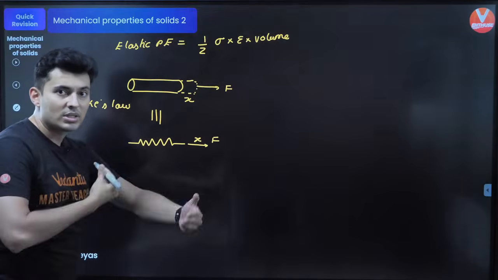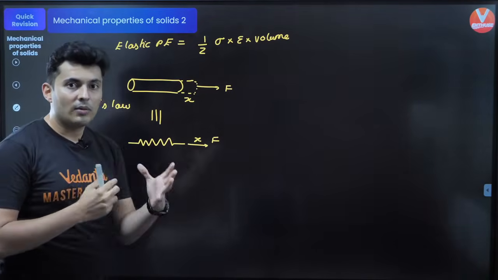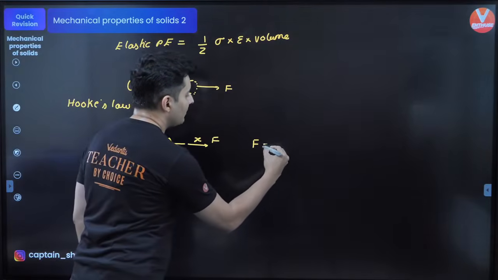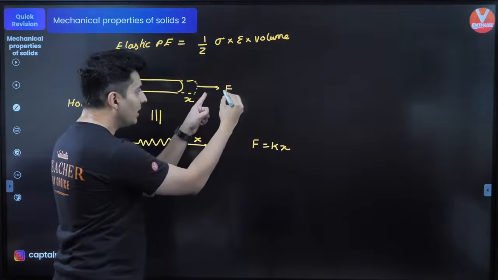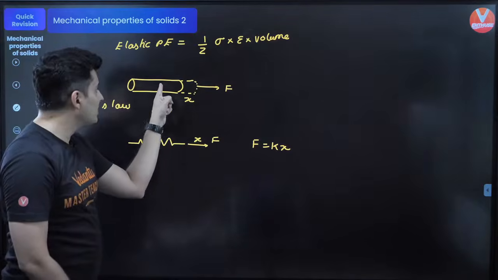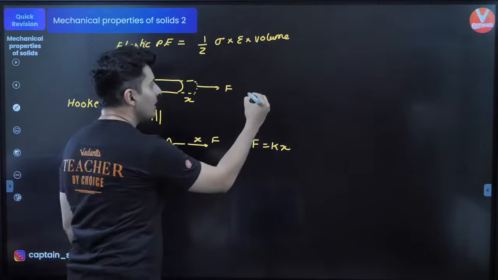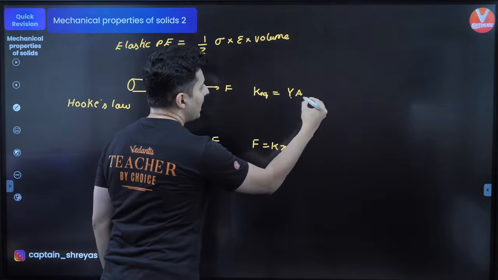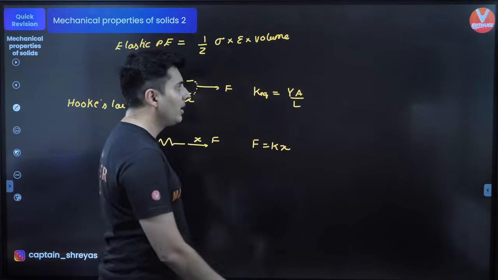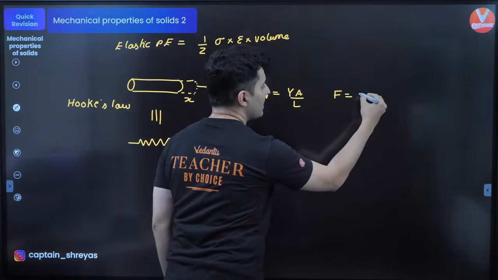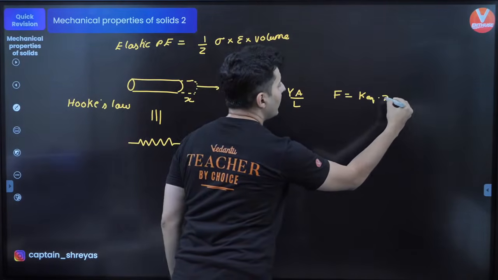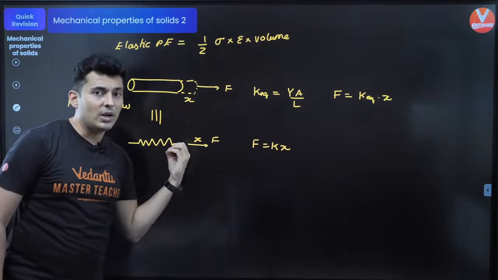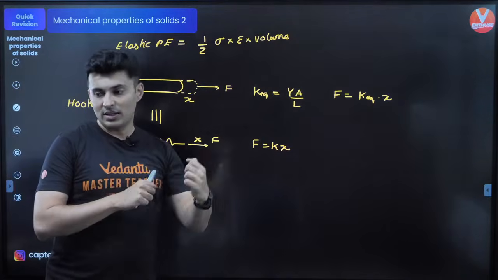When forces are proportional to x, that law which is obeyed is called Hooke's law. And just like you write F is equal to kx, here the equivalent spring constant for any body is YA by L. If you use this formula, you can also write force is equal to K equivalent into X. This is the equivalent spring constant whenever you want to convert any body into a spring.